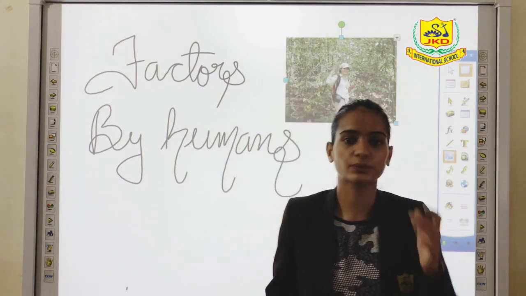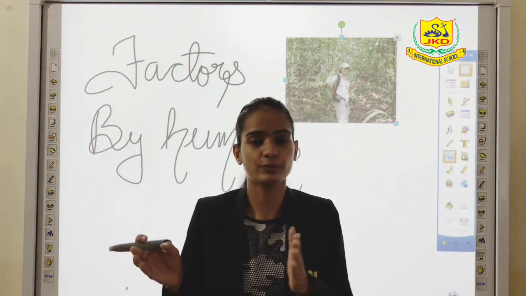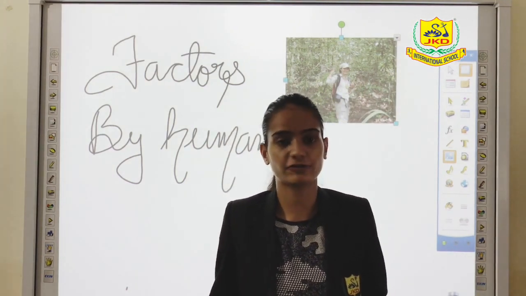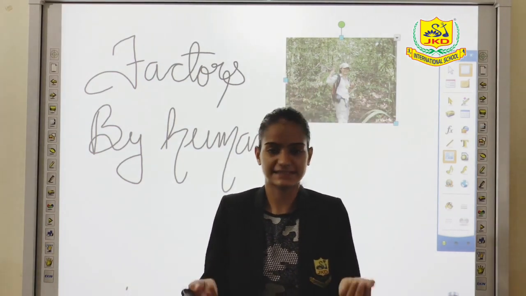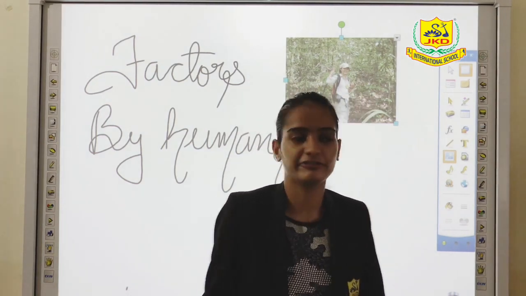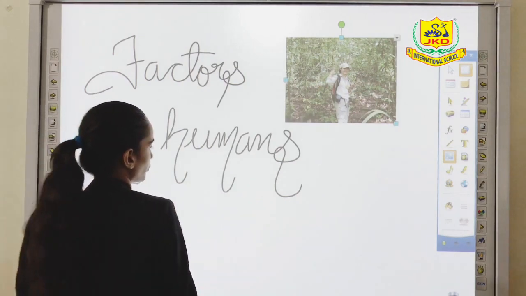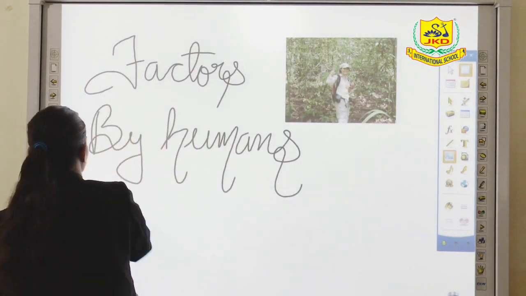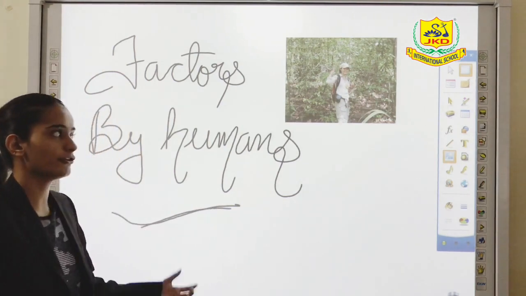Same like animals, when humans move from one place to another, these seeds may get detached from their body or bag or something other, so they will start growing over there. So humans are also an important factor of dispersion of seed.